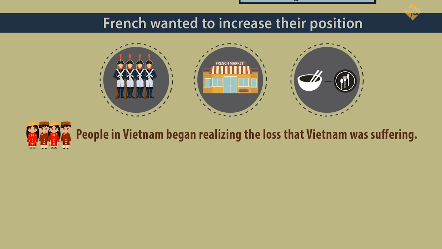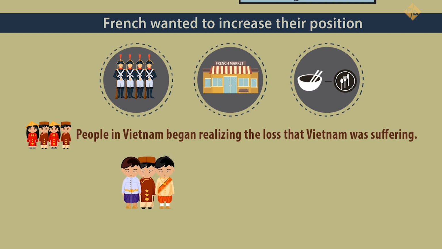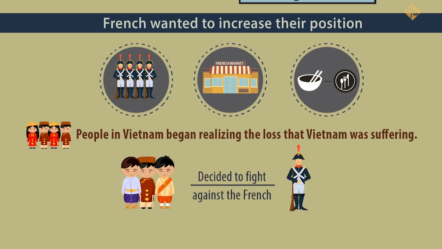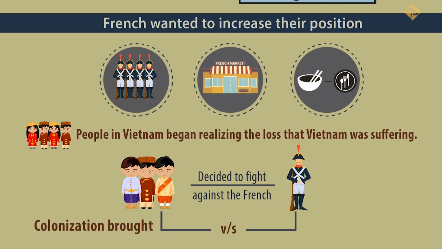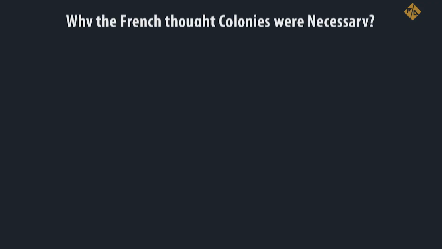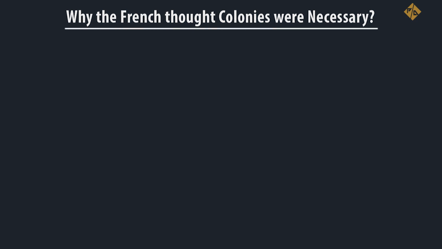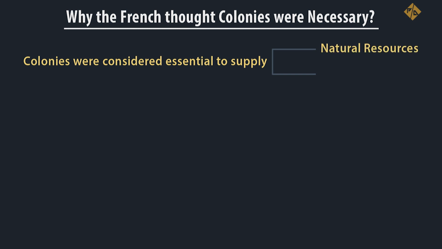People in Vietnam began realizing the loss that Vietnam was suffering. Different sections of society decided to fight against the French. Eventually, colonization brought the people of the country into conflict with the colonizers. Why did the French think colonies were necessary? Colonies were considered essential to supply natural resources and other essential goods.